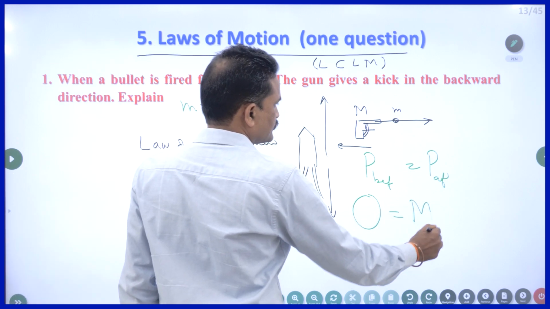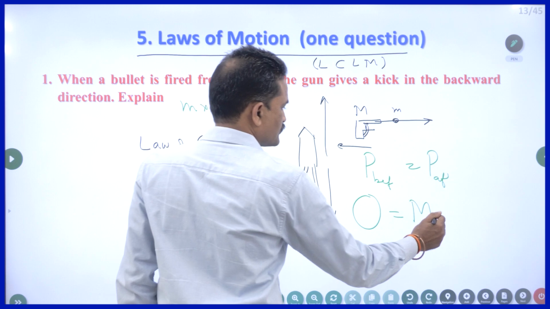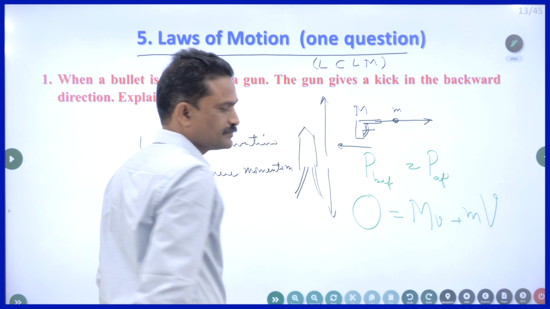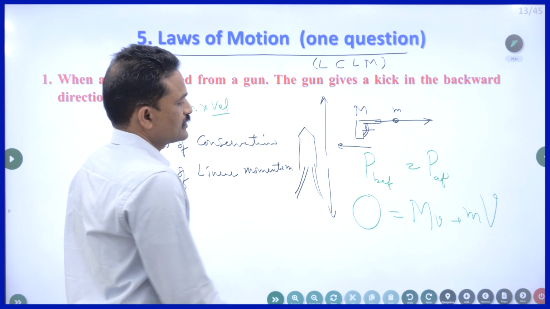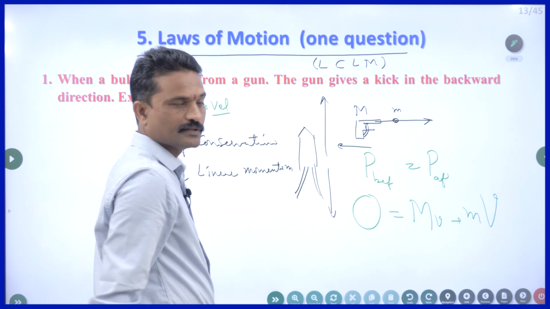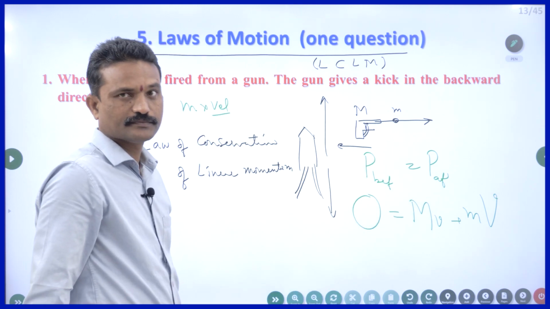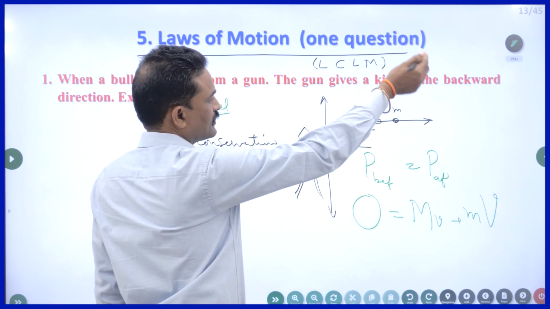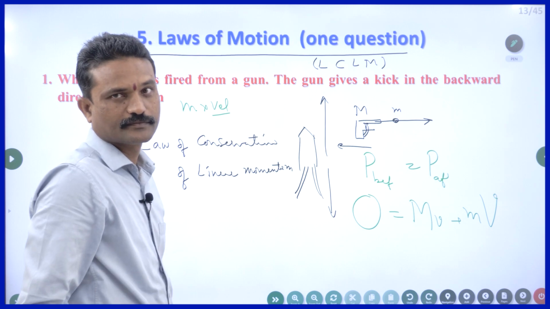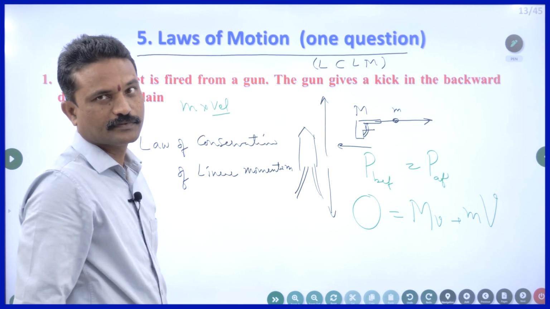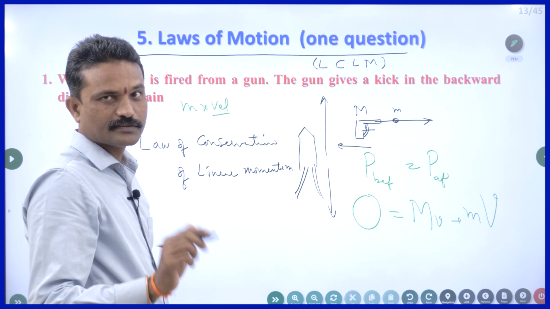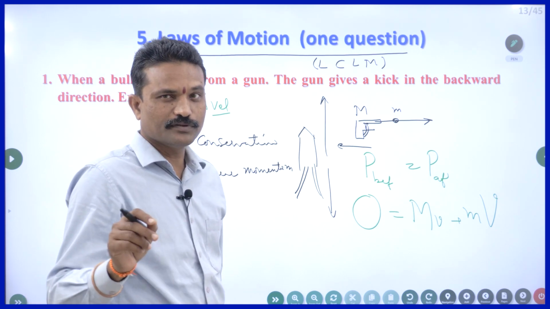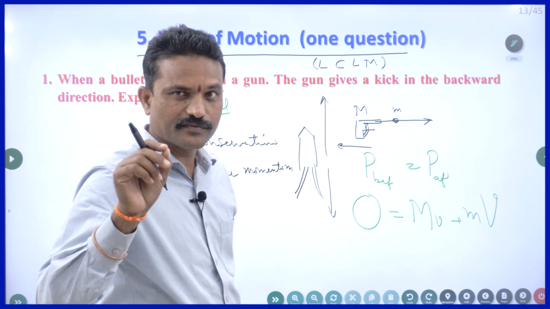The bullet has mass m, its velocity is small v, and the gun's velocity will be capital V. What does it mean? Since the mass of the gun is more, the velocity of the gun will be less. Since the mass of the bullet is less, the speed of the bullet will be very high. That is the reason you are supposed to choose a gun such that its mass is more. You have to choose a bullet such that it is very small in size.